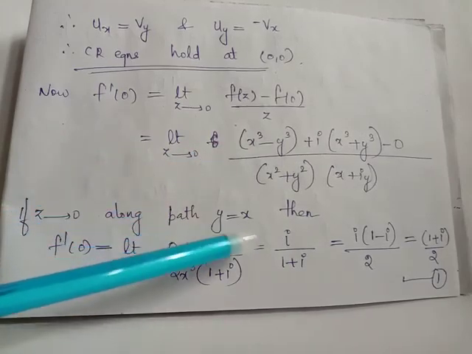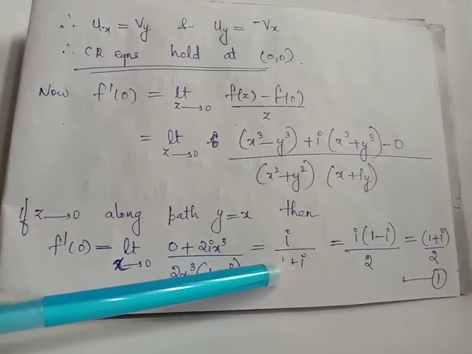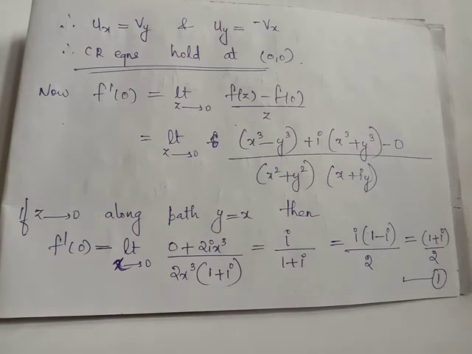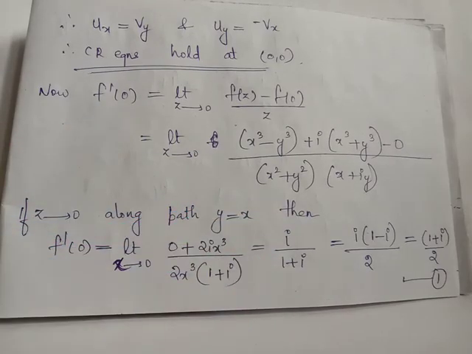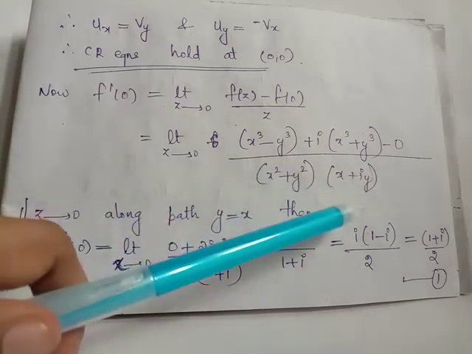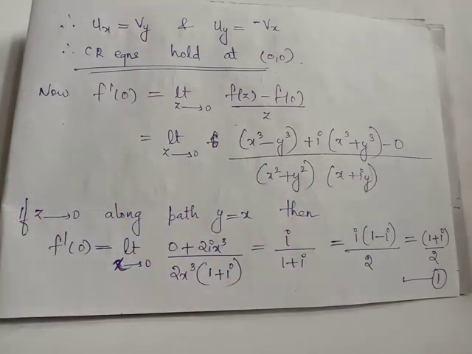After simplification, we obtain the answer as i by 1 plus i. We rationalize, that is, we multiply numerator and denominator of this expression using 1 minus i, and we obtain the answer as i times 1 minus i upon 2. Here we multiply i inside and we get the final expression as 1 plus i divided by 2.